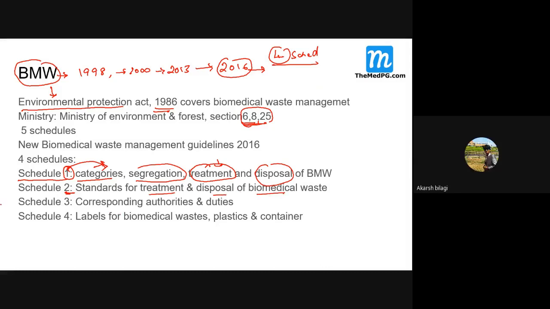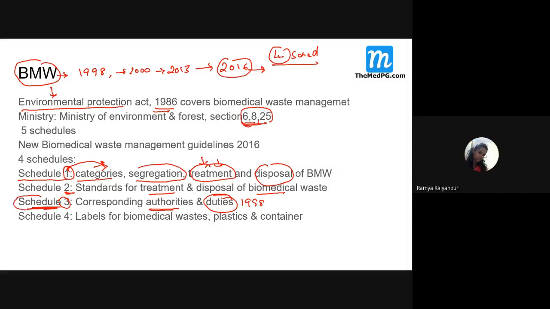Schedule 3 is very important, because this schedule 3 is not given in the older guideline of 1998. Students, remember, schedule 3 talks about who the corresponding authorities are and what their duties are, like who is the person in charge of biomedical waste management and what are their respective duties.